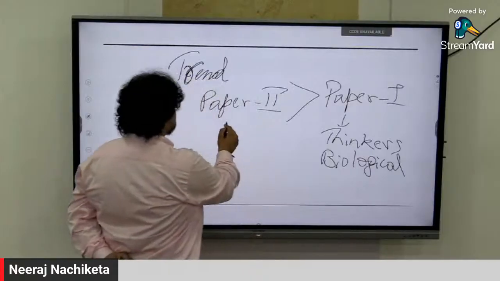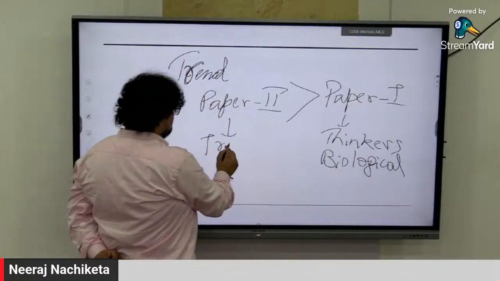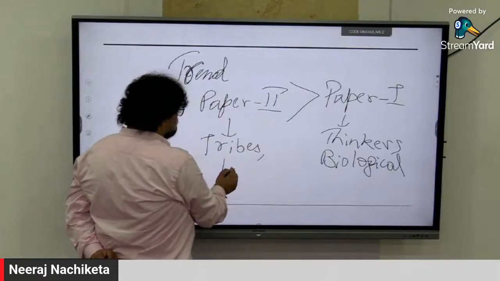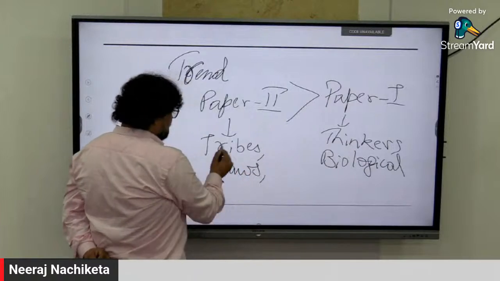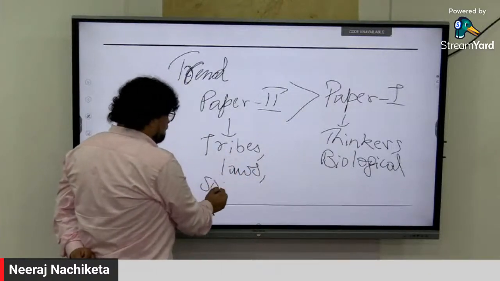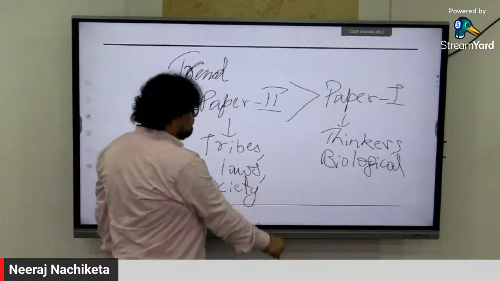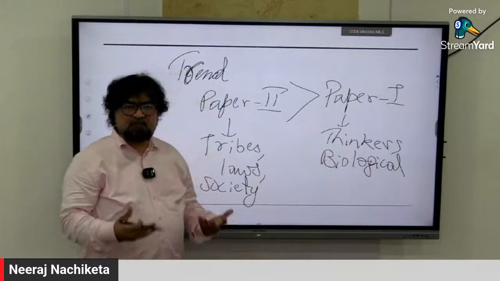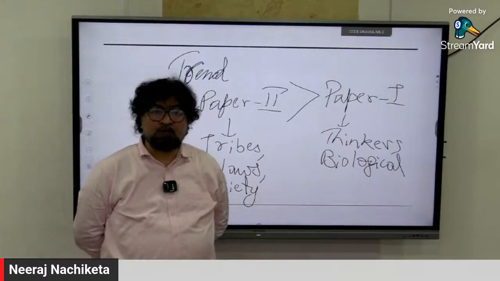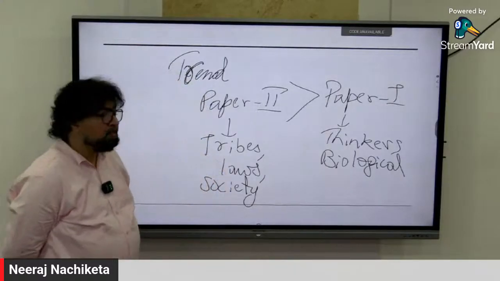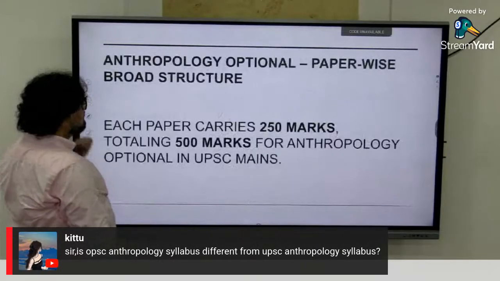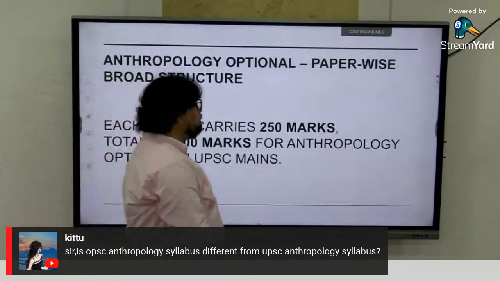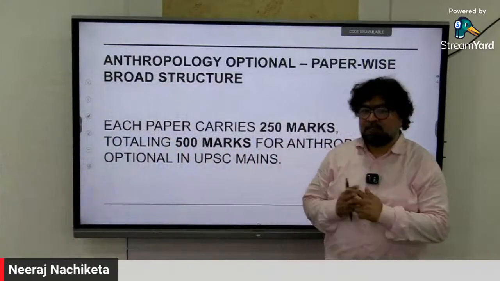And in paper 1, this is what is said: tribes, policies, laws, governance. You can, like Indian tribes, society, whatever, Indian anthropology. Again, this gives you a very competitive edge in the paper. Now further, if you look at the paper-wise split, 250 marks, which each paper has got.